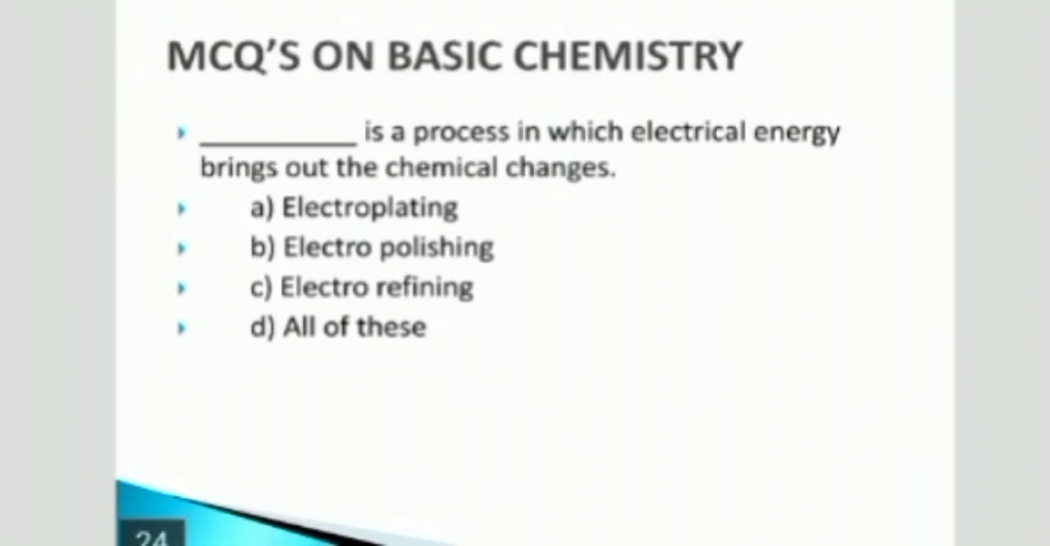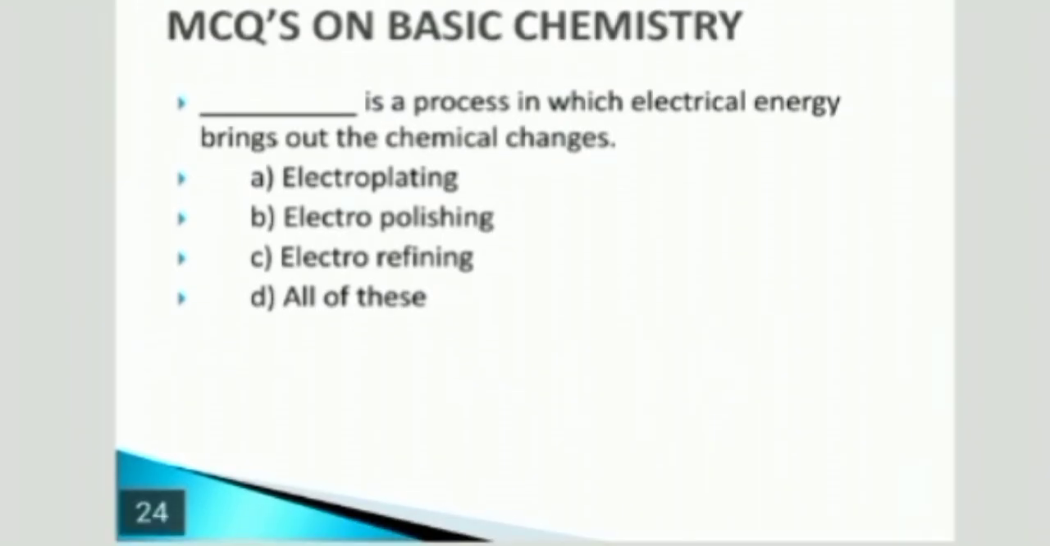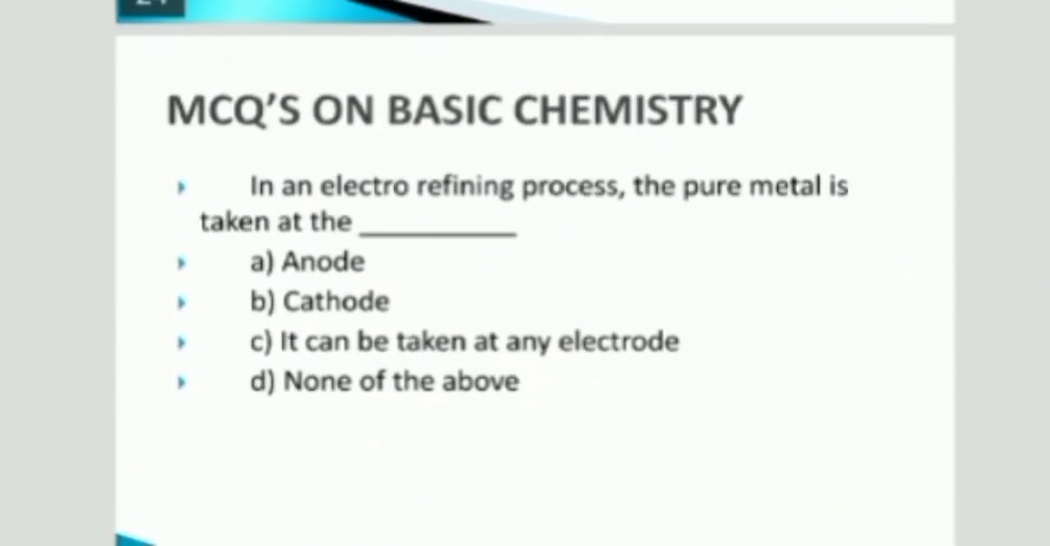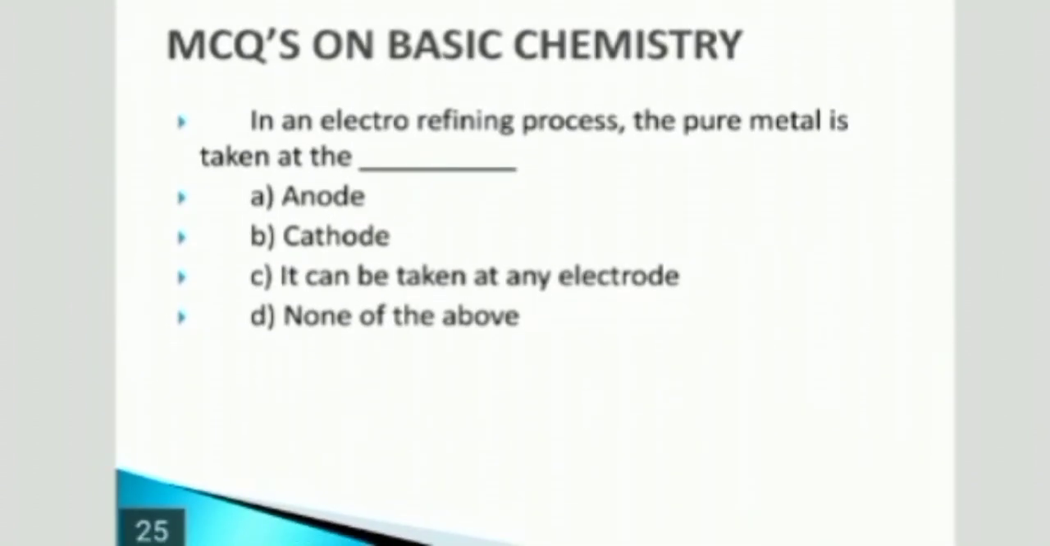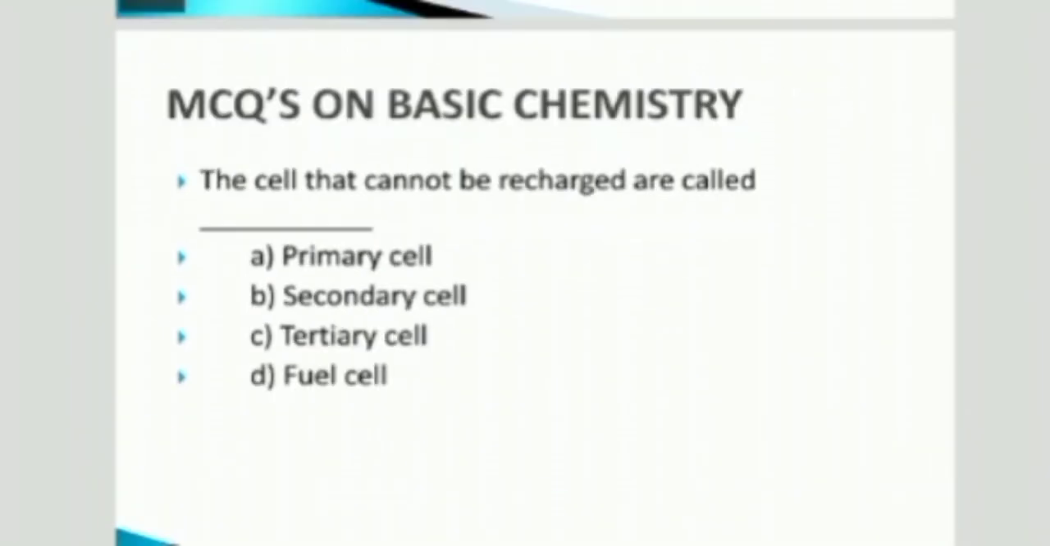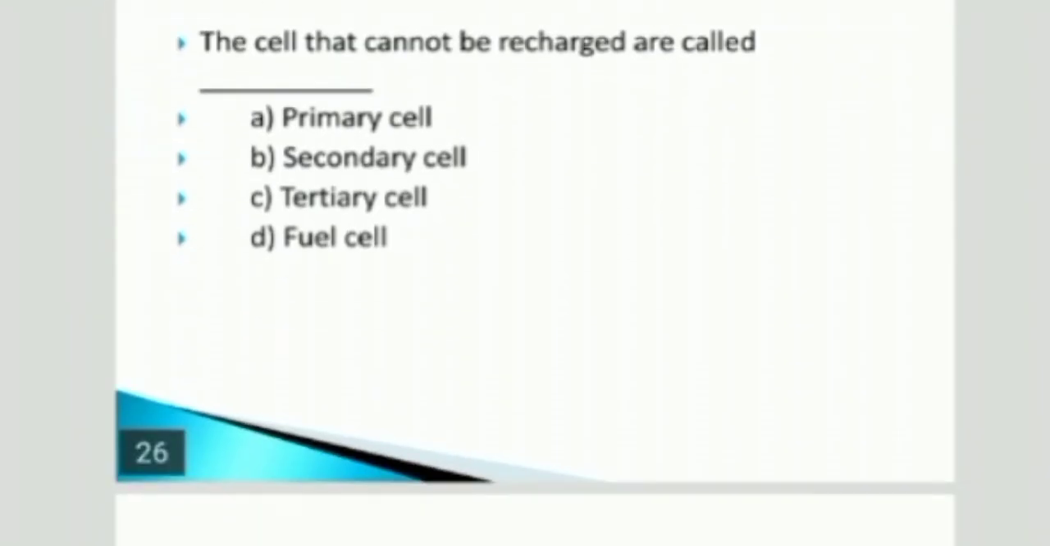Next, dash dash is the process in which electrical energy brings out chemical changes. Electroplating, electropolishing and electrorefining, all of these are processes in which electrical energy brings out chemical changes. Hence answer is D. Next, in an electrorefining process, the pure metal is taken at the cathode. Hence answer is B. The cells that cannot be recharged are called primary cells, and the cells which can be recharged are called secondary cells.